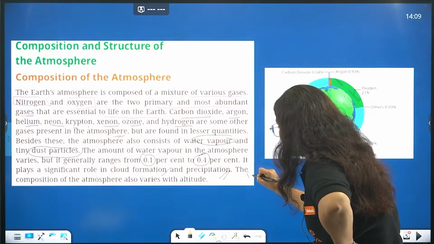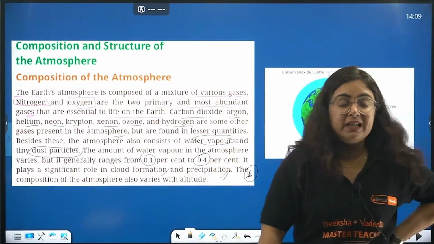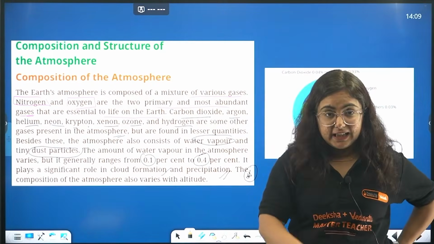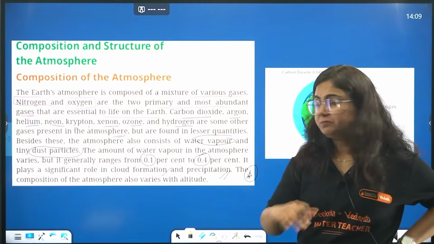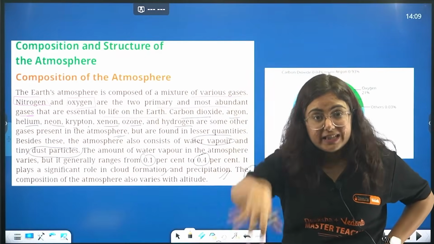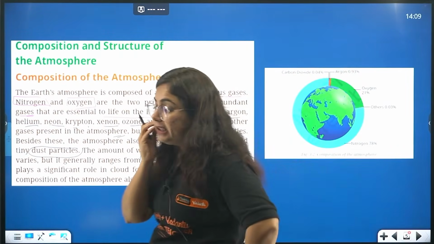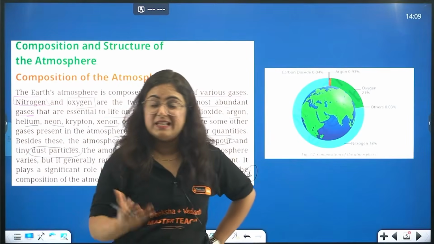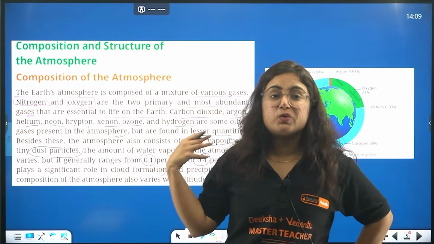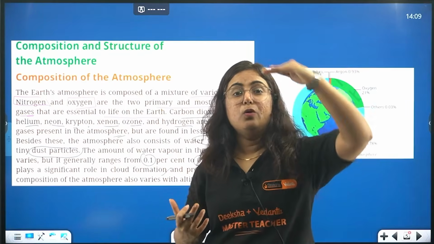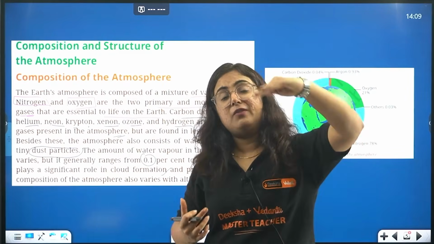The composition of the atmosphere can vary with altitude. This line is quite important because it can come in assertion and reason format or statement type of question, that the atmosphere varies with the altitude. Yes, it varies. Why? Because whenever we talk about, beta, mountain climbers, they are carrying oxygen tanks with them. Why? Because it is rightly said that as we move above with the altitude.